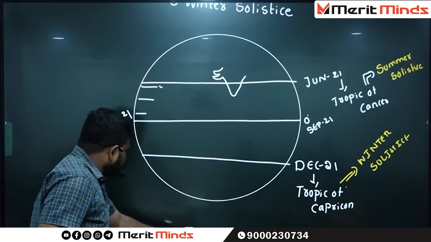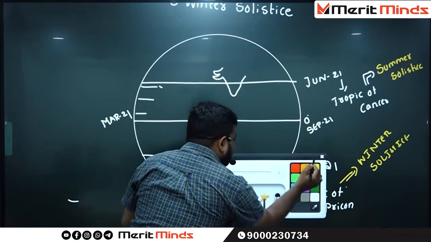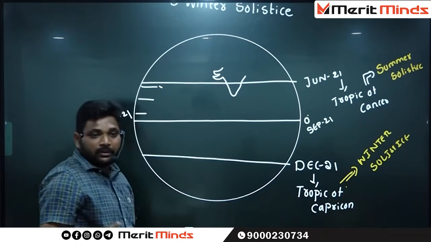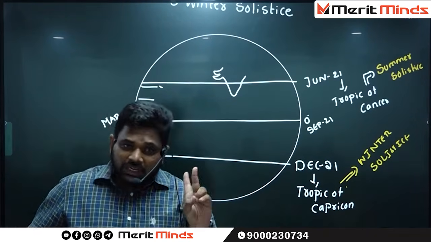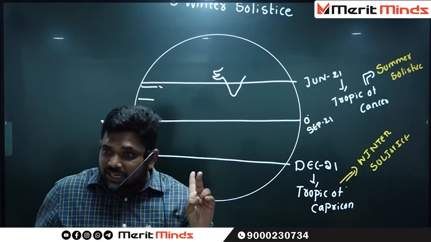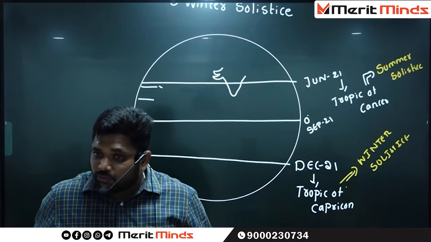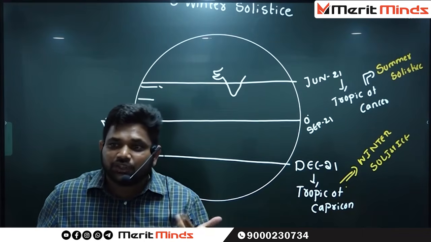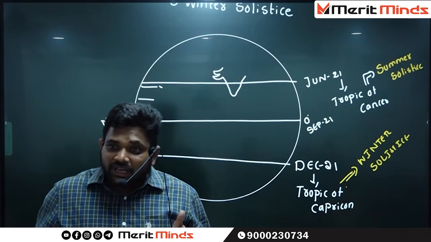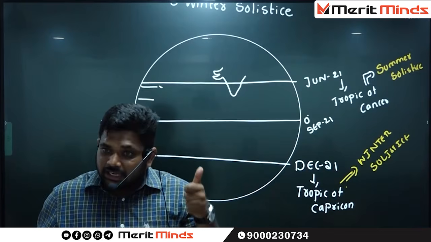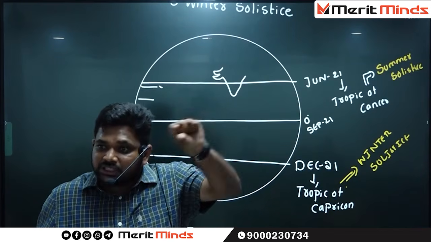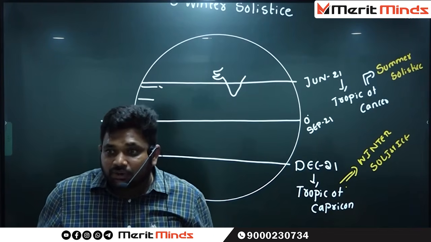So, according to Ferrel, what do you mean by equator? There are two types of equator. One is called geographical equator, the other one is called dynamic equator. What do you mean by dynamic equator according to Ferrel? Wherever the high temperatures are recording, that particular zone is called the equatorial zone.